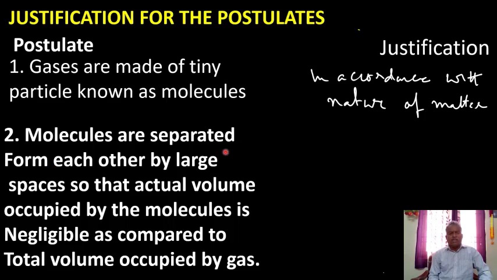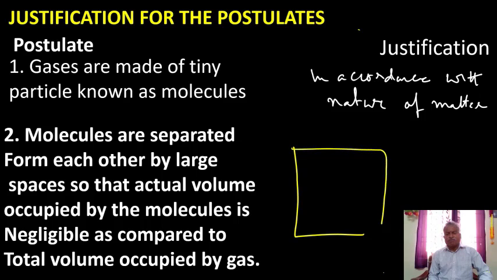The second one is molecules are separated from each other by large spaces so that the volume occupied by the molecules is negligible as compared to the total volume occupied by the gas. So here, this is the container of the gas and the molecules spread in this manner. Suppose we are able to bring these molecules close to each other, the exact volume occupied by the molecules is only this part. So the exact volume occupied by the gas molecules is very less when compared to the volume occupied by the gas.